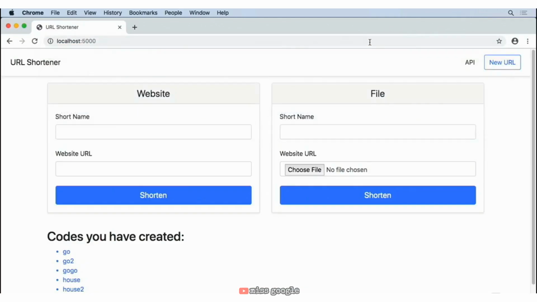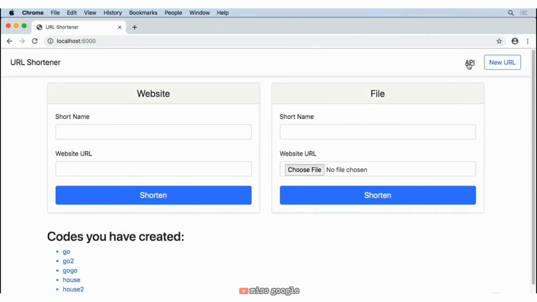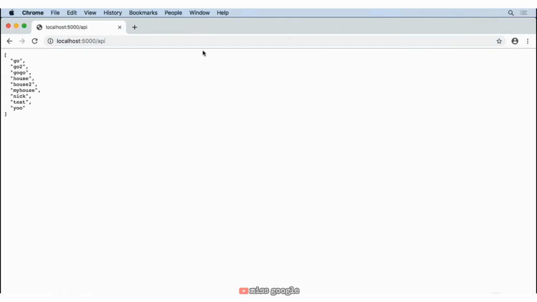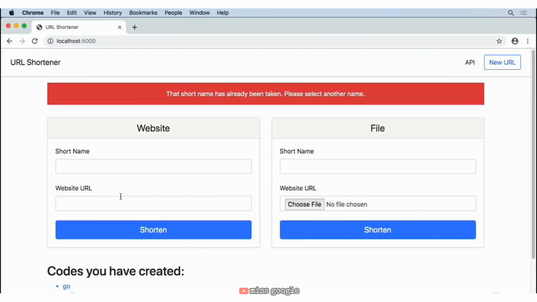In addition to this, we'll be learning how to work with cookies so that users can see all the different codes that they've created before. And we'll even learn how to make an API with one line of code so they can quickly get that information. As you can see, we're going to stylize this with Bootstrap so it's an amazing looking product for the end user. And if someone tries to create something with a name that's already existed before, like GoGo, which we already took, there'll be a warning displayed using Flask's flashing system.